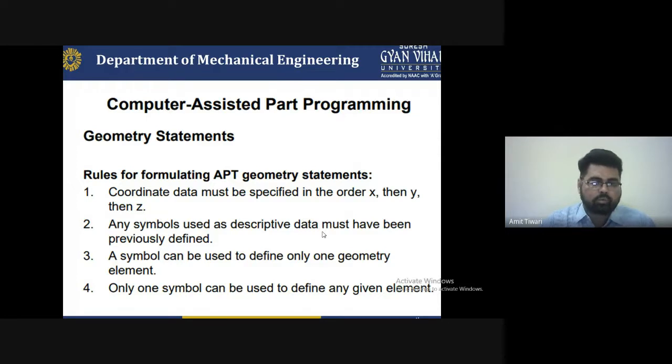So it will be used for the functioning. You have to have an idea to create it with the help of this. You have to manage all the function lines. A symbol we use as descriptive data must have been previously defined. So simply, coordinate data must be specified in the order X axis, Y axis and Z axis with the help of this.